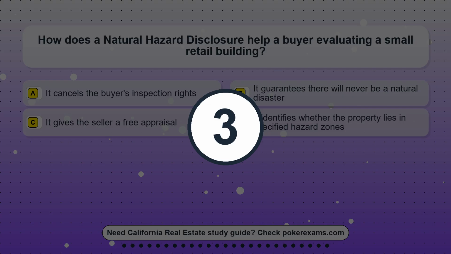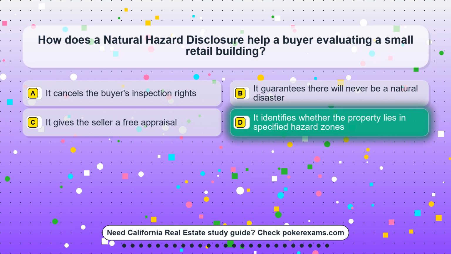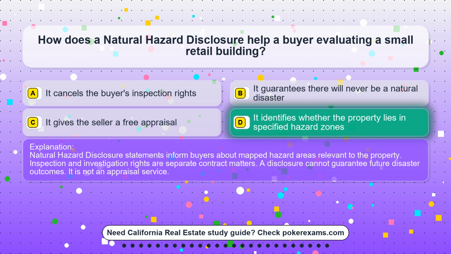The correct answer is option D. It identifies whether the property lies in specified hazard zones. Natural hazard disclosure statements inform buyers about mapped hazard areas relevant to the property.